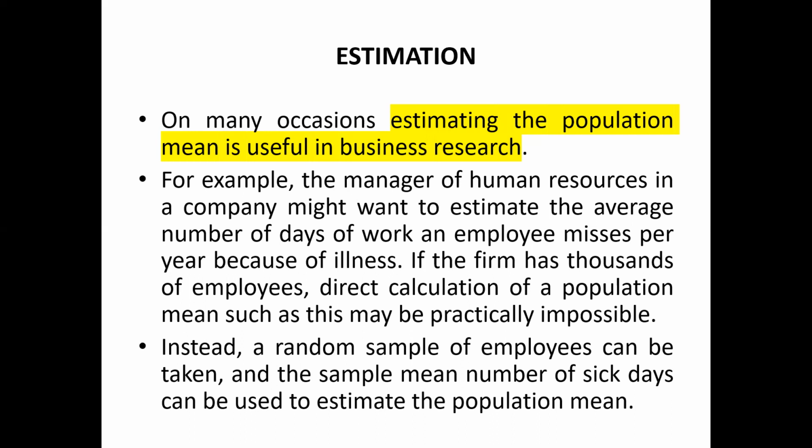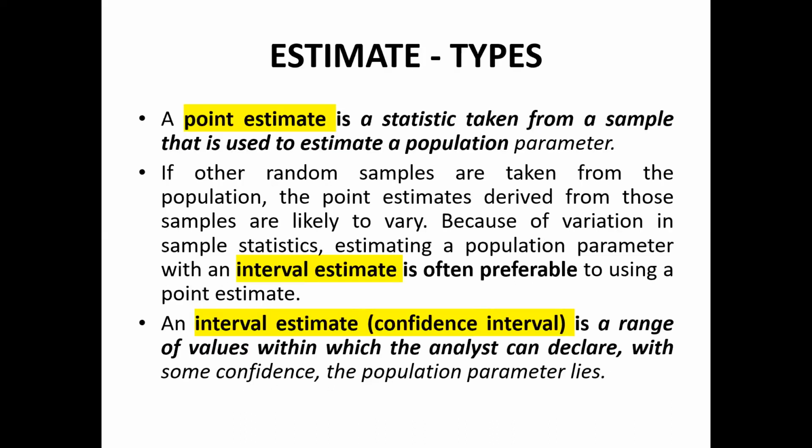So instead, a random sample of employees can be taken, and the sample mean number of sick days can be used to estimate the population mean. From those thousands of employees you take a sample, determine the sample mean number of sick days, and that helps you calculate the population mean. So this is an example of estimation.